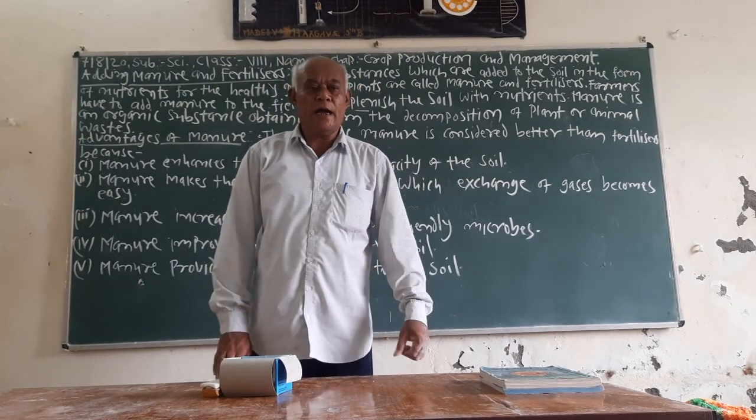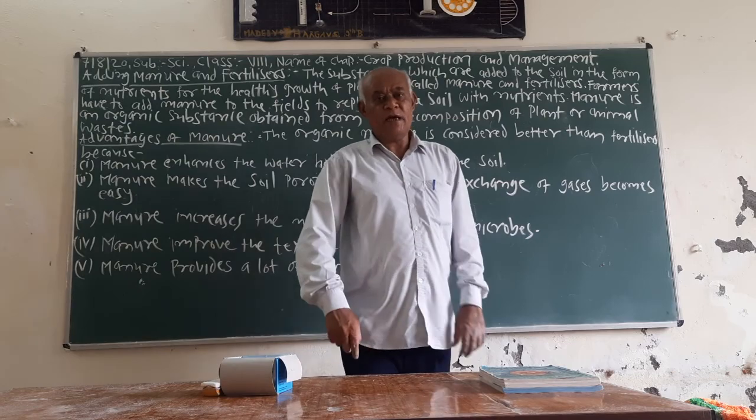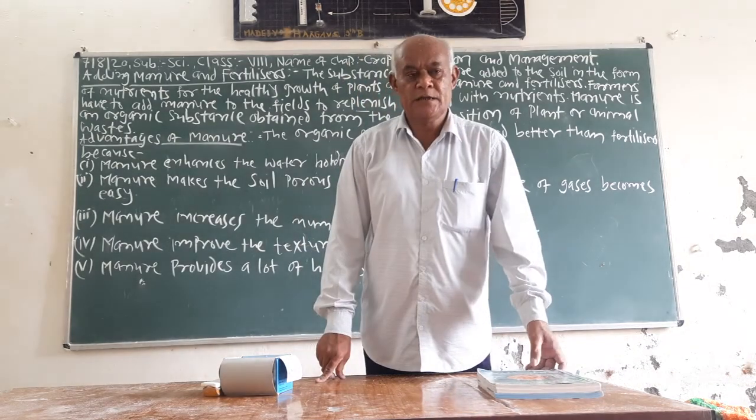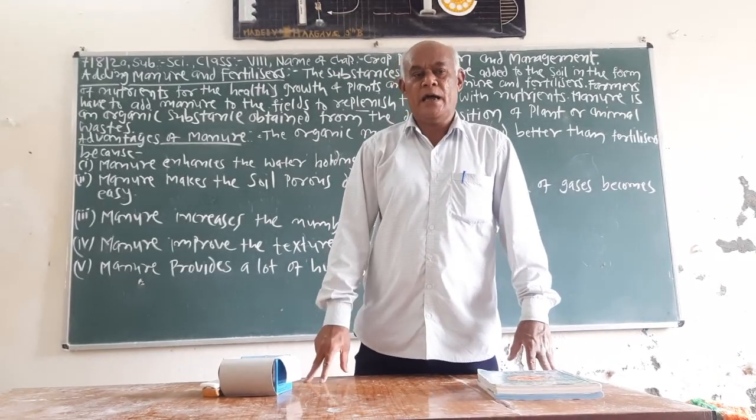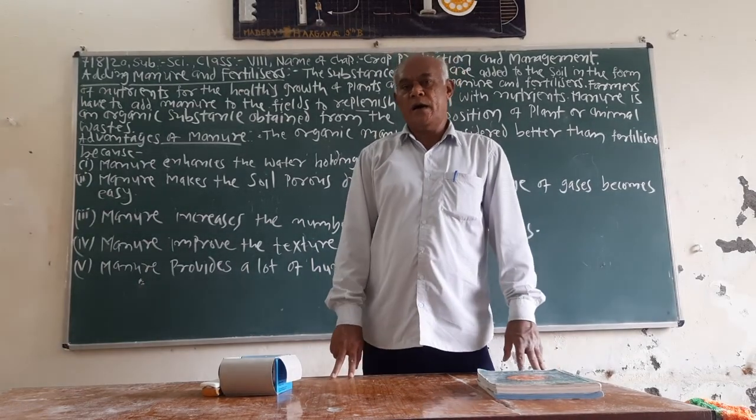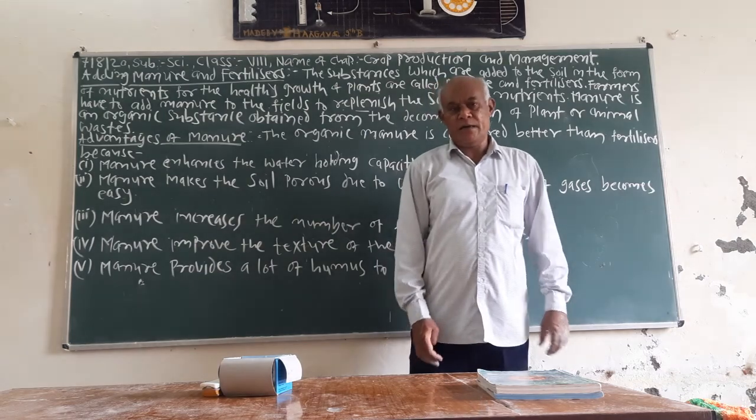farmers collect the waste from their cattle like gobar and fodder and dump it into a pit.